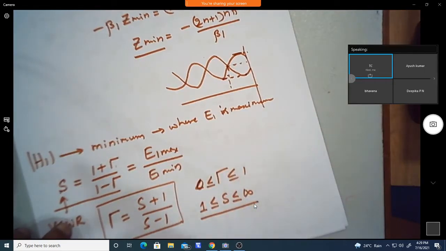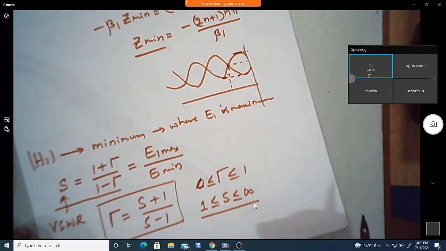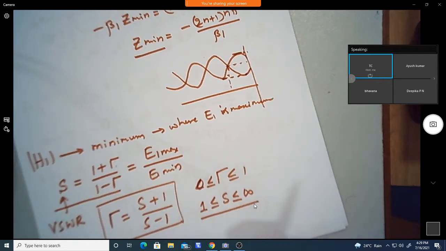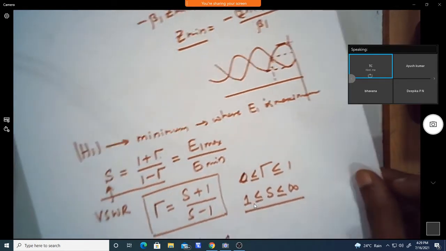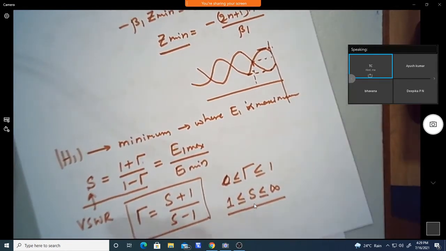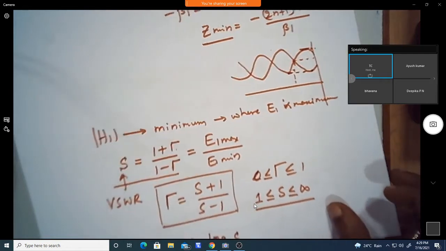Because medium 2 completely reflects the wave back to medium 1 at the interface, there is no wave in medium 2. This is the standing wave pattern and the standing wave ratio, VSWR.